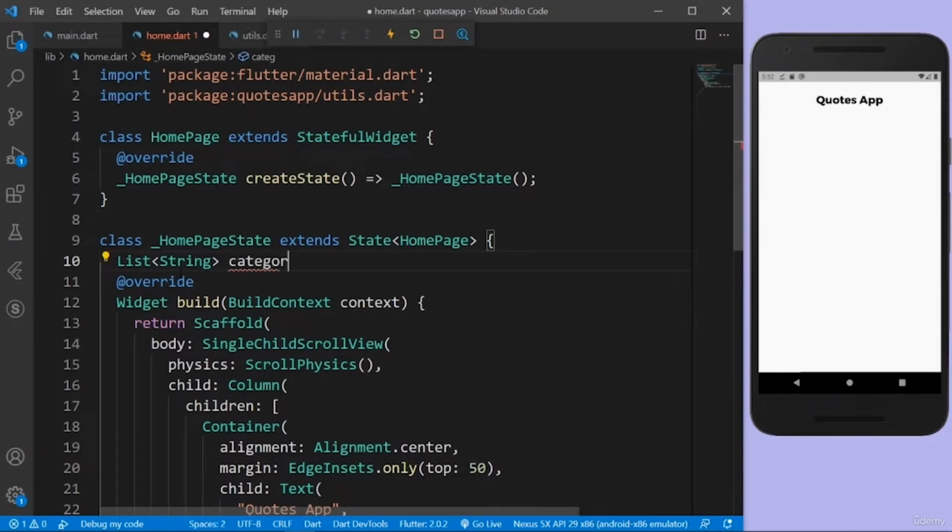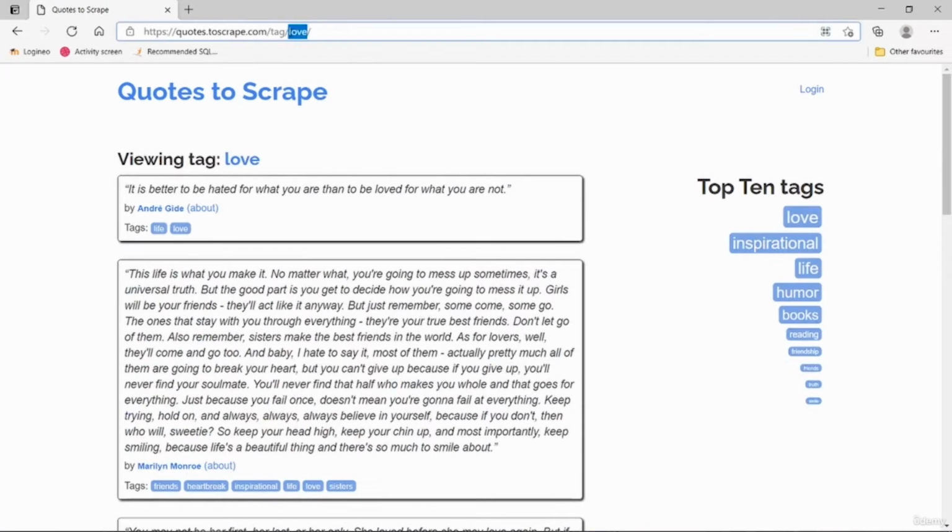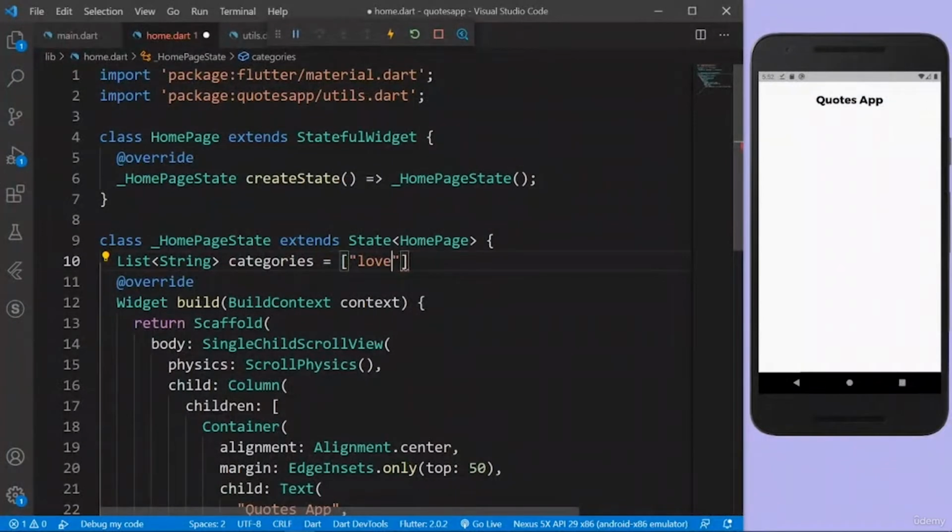Let's name this categories. So how many am I going to have? Actually, I'm going to have 4 categories. Let's go to the website and name the categories depending on the header. Make sure you name it only love, without any uppercases, because this is going to be important in the future. And I'll also say inspirational quote. So inspiration. The other tag is going to be life, and the other tag is going to be humor.